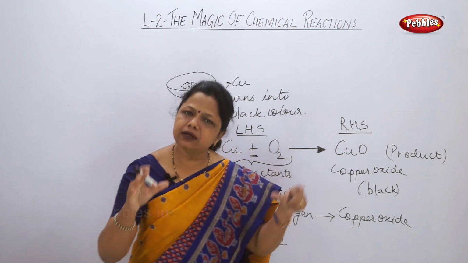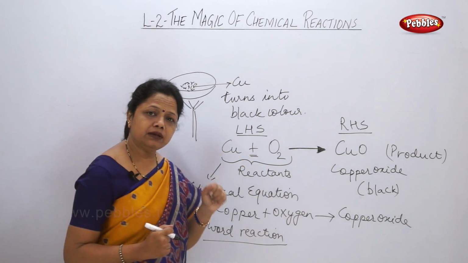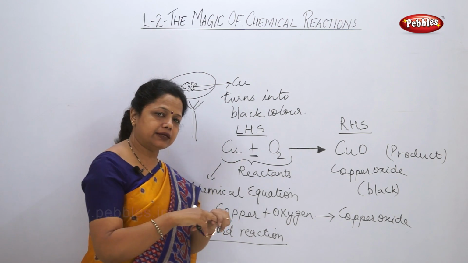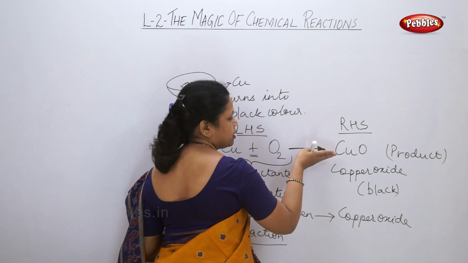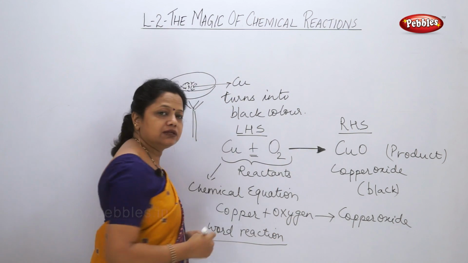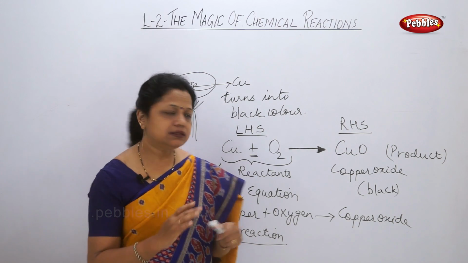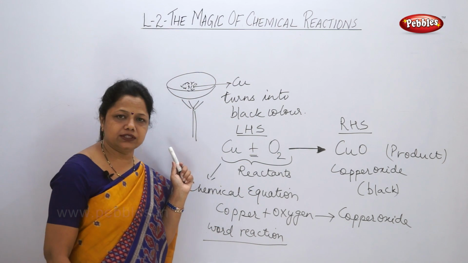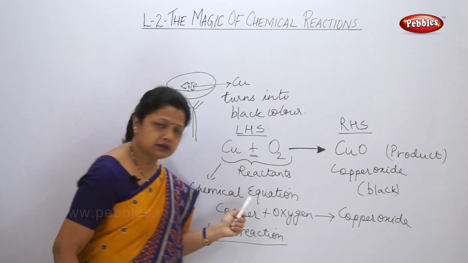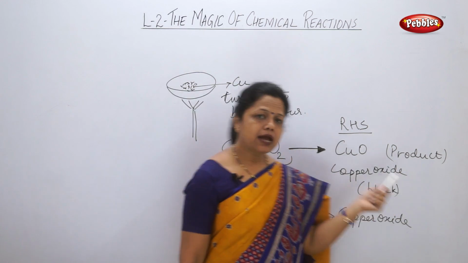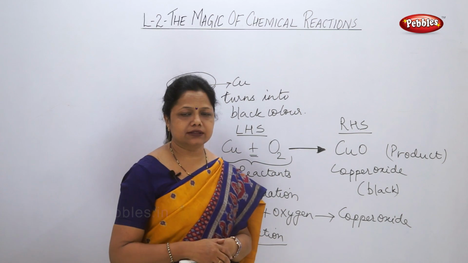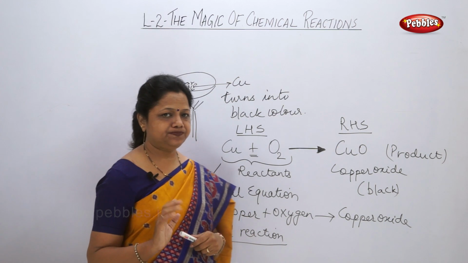In simple terms, it means that the 2 parts on the left hand side are reacting and making a new product, and that is why this arrow is made here. This is the complete chemical equation which contains on the left hand side reactants, on the right hand side products, separated by the arrow pointing towards the products. This is a chemical equation.